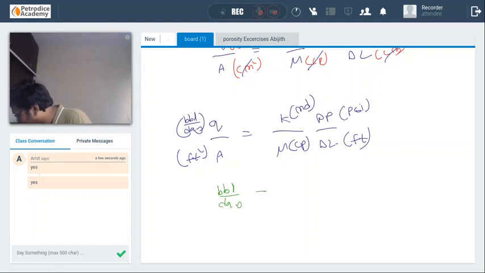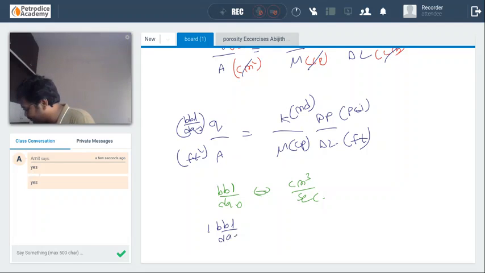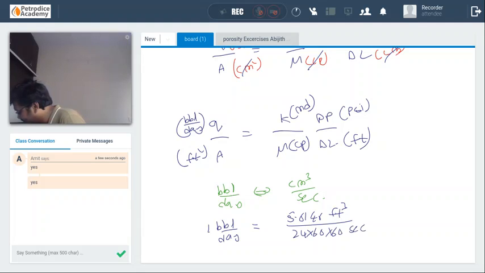Whenever we are converting barrel per day to centimeter cube per second, 1 barrel per day, that is 1 barrel is equal to 5.6146 feet cube, divided by 24 hours, 60 minutes and 60 seconds.